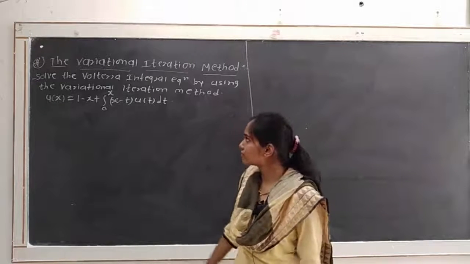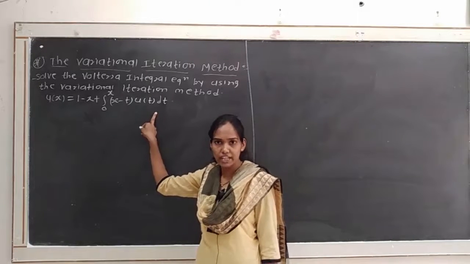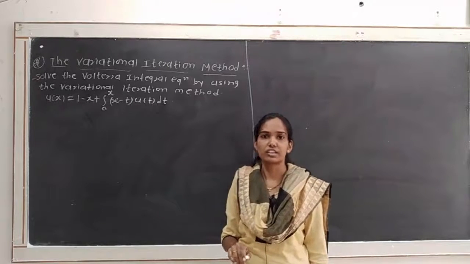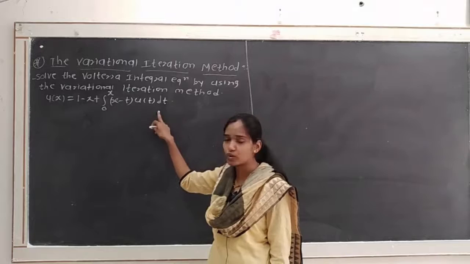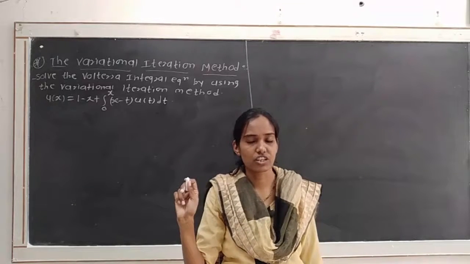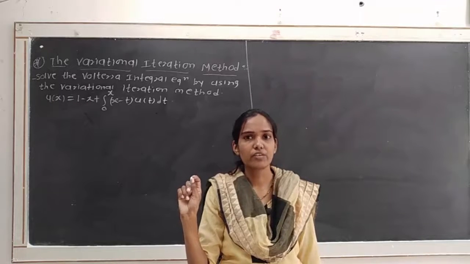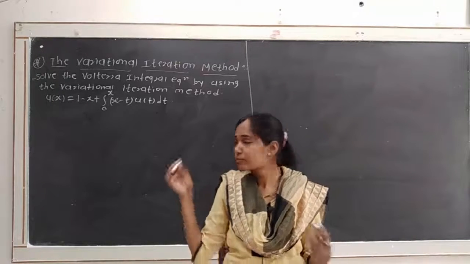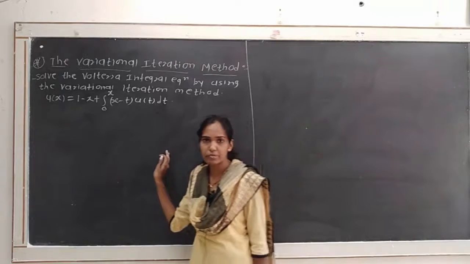But here we want to consider the Volterra integral equation. For that, we have to consider the correction functional, which is slightly different from the Fredholm integral equation correction functional. Otherwise the method is the same.